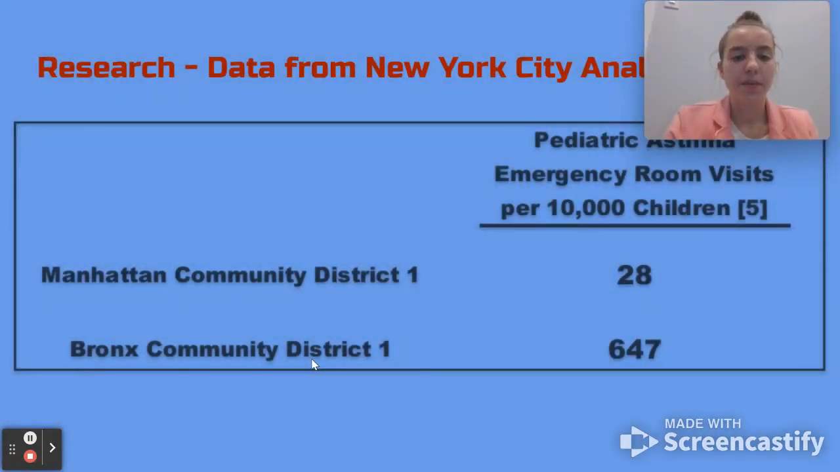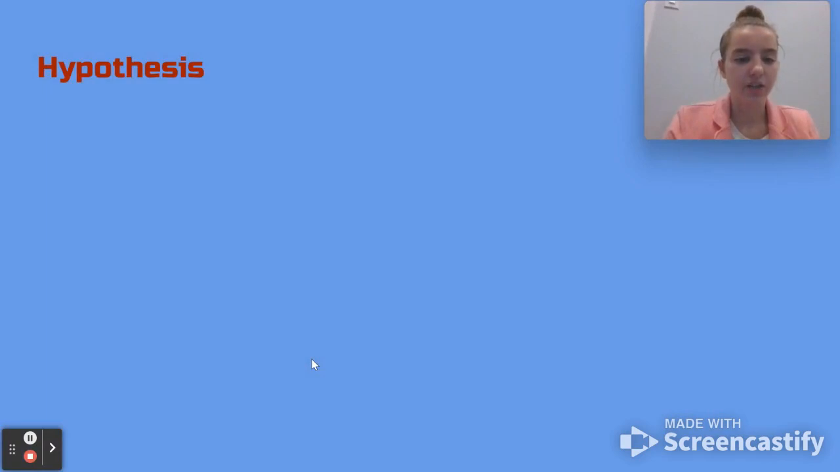According to the New York Department of Health, pediatric asthma emergency room visits per 10,000 children for these 59 community districts in 2015 ranged from a low of 28 for Manhattan Community District 1 to a high of 647 for Bronx Community District 1. To understand these discrepancies, a linear regression model was created using publicly available datasets.